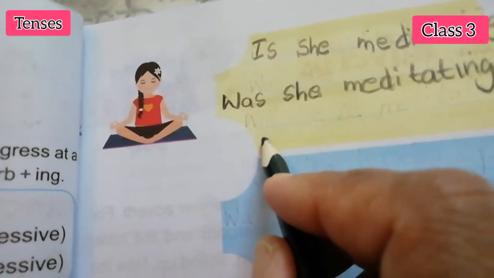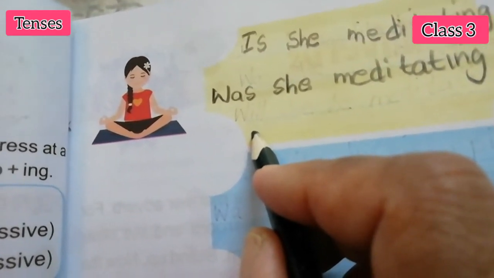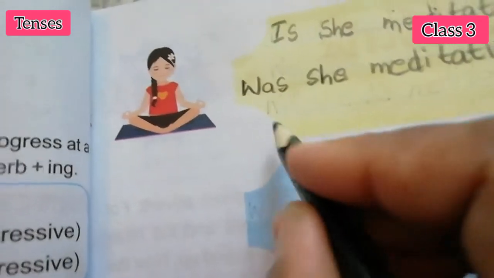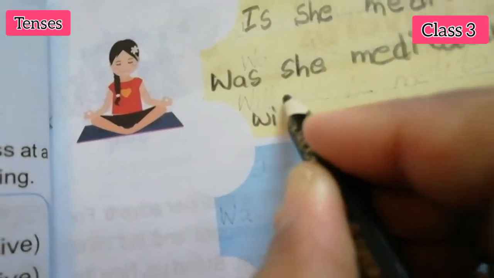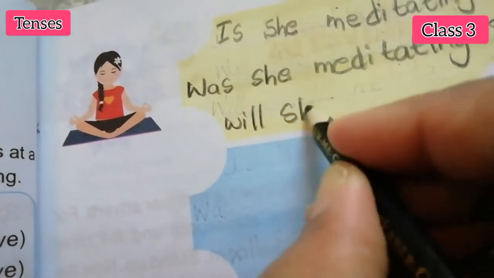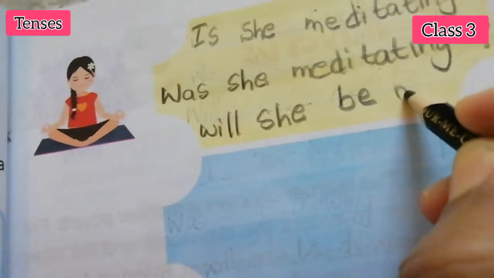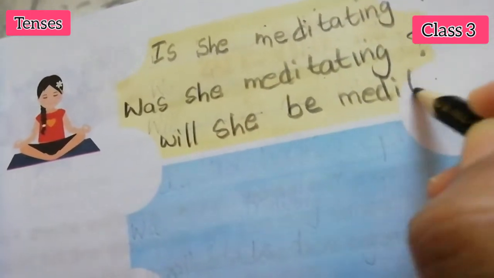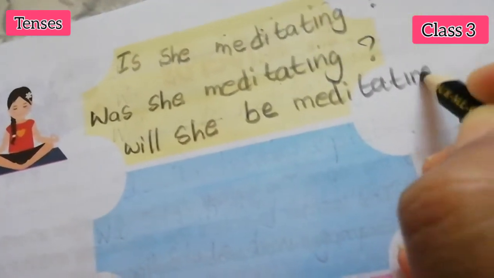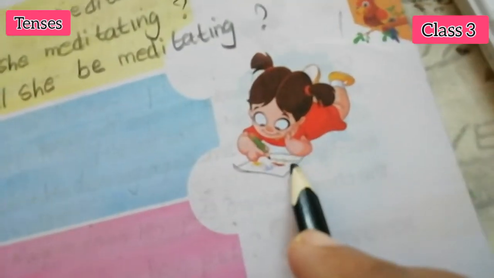Next, future what? Many examples we have written. You can tell now what is the future. Will she be meditating? Question mark.